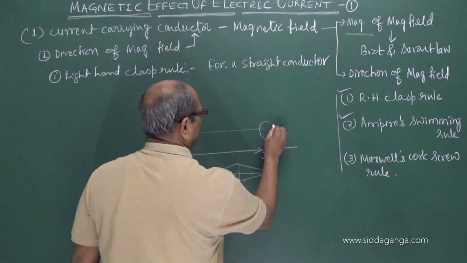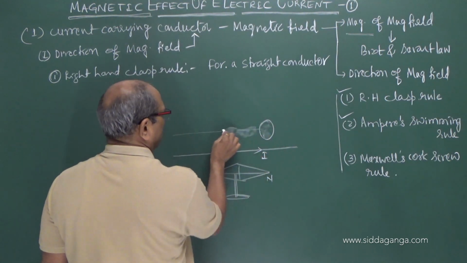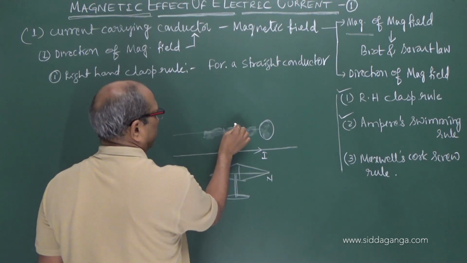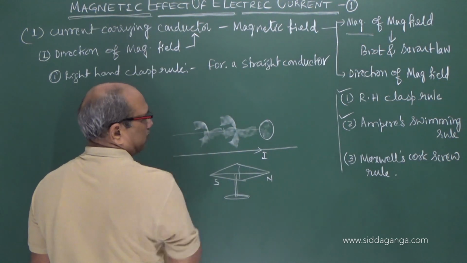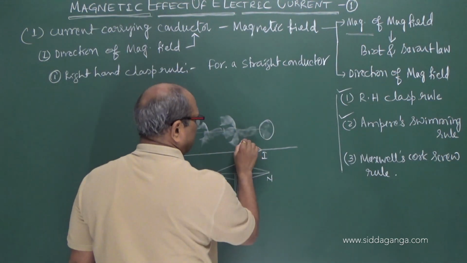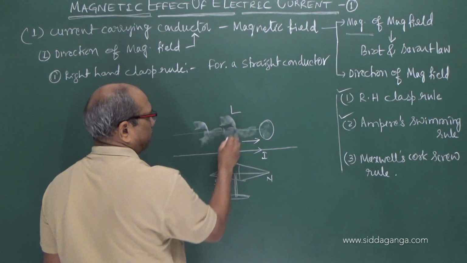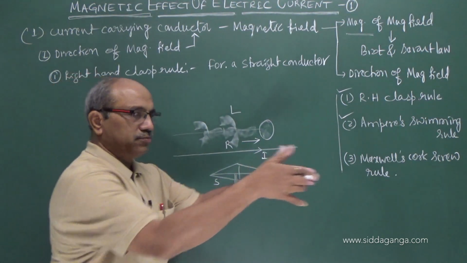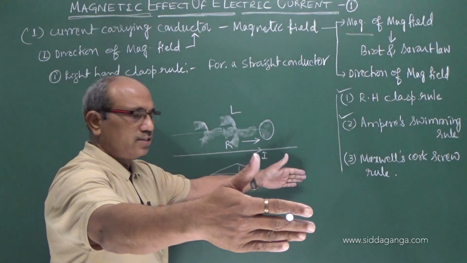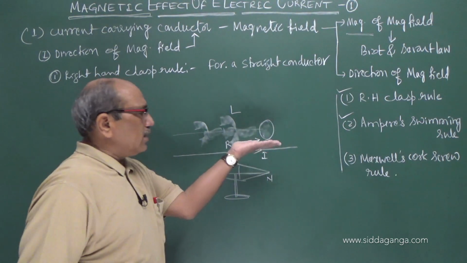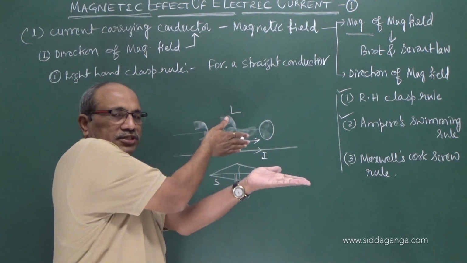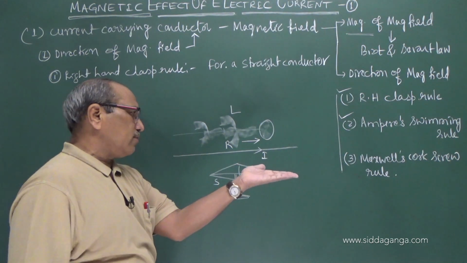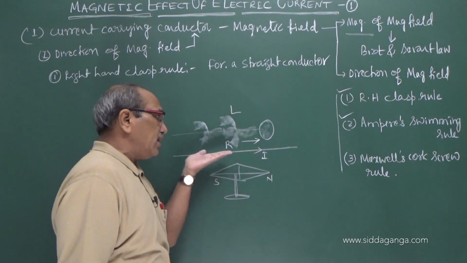Imagine you are swimming. If you are swimming in the direction of the current, you have your left and right. So if I am swimming, this is the left side and this is the right side. Into the board is left, out of the board is right. The direction of swimming is the direction of the current.